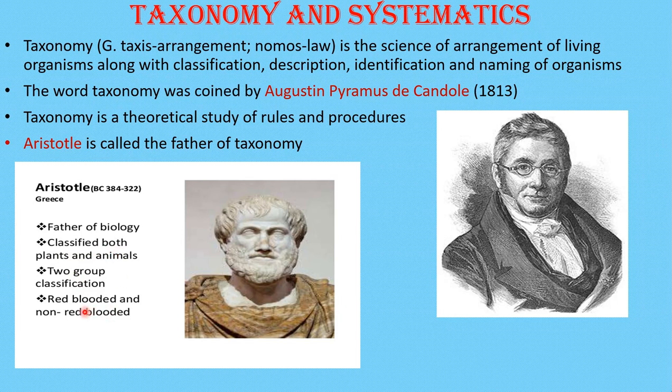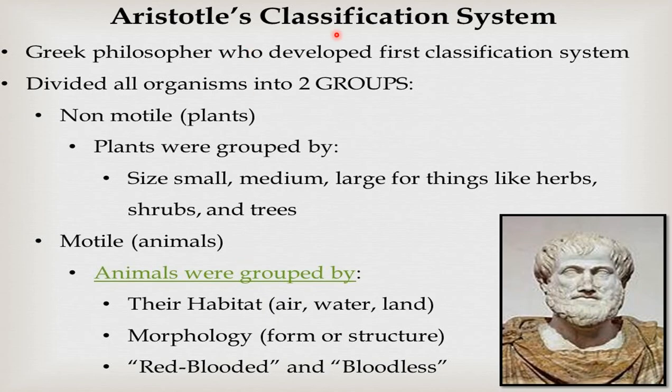Sometimes red-blooded, without blood or non-red-blooded, like this Aristotle classified the organisms. He was the first man who classified the organisms, and that's why he was called the father of taxonomy, father of biology. Now, Aristotle's classification system. Taxonomy is a Greek term. He was the Greek philosopher who developed the first